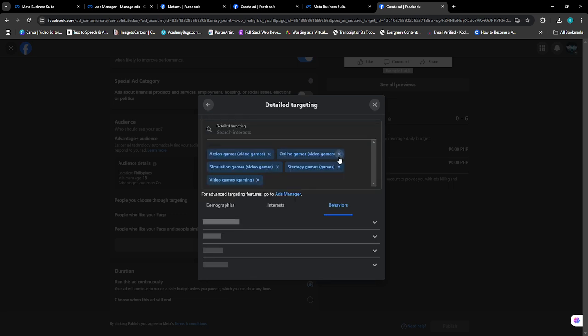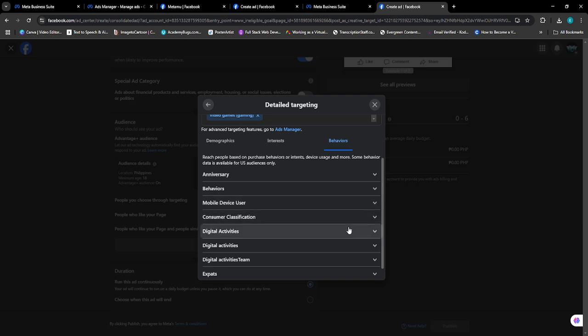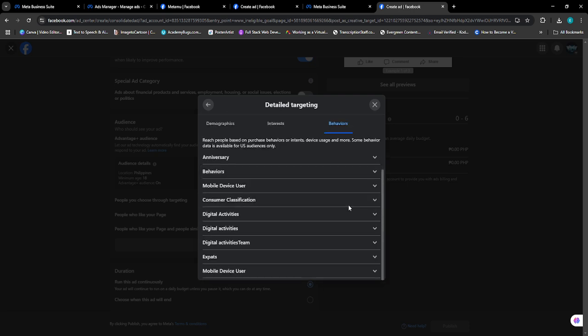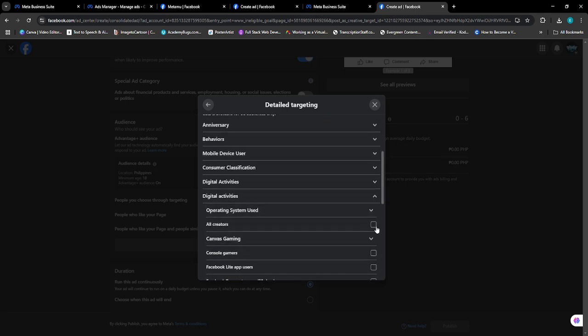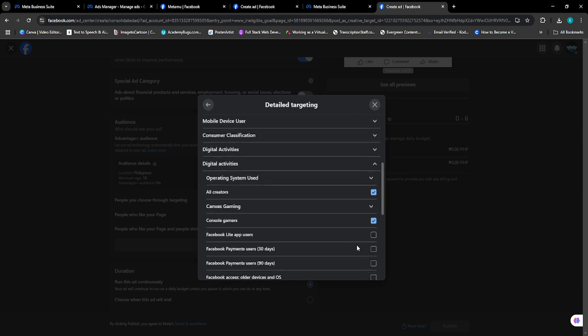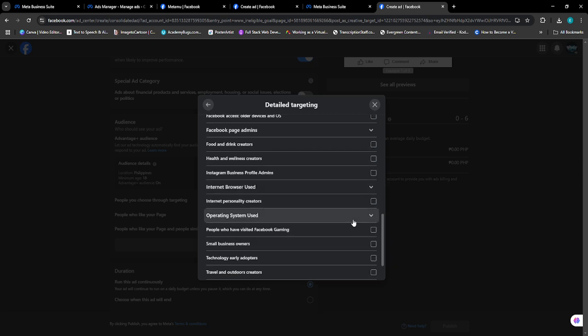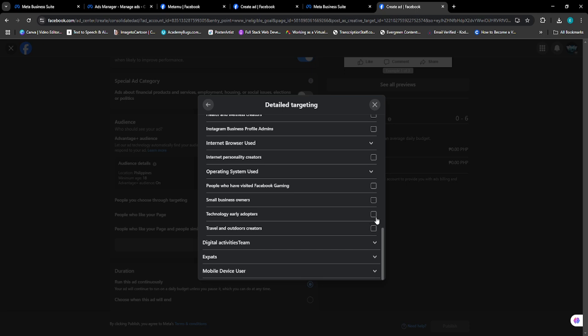Okay, and then you can also check about behaviors. So about behaviors, where's that? Digital activities, and then all creators, console gamers, technology early adopters, people who have visited Facebook gaming.